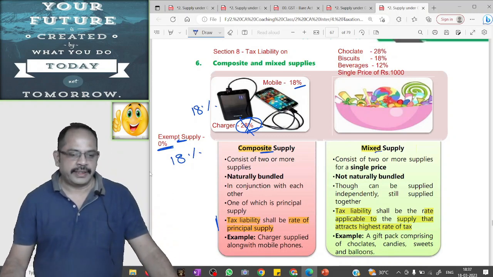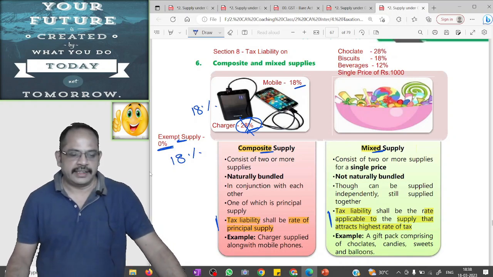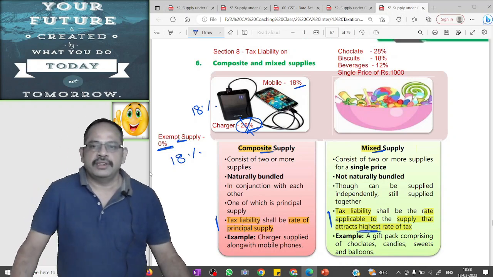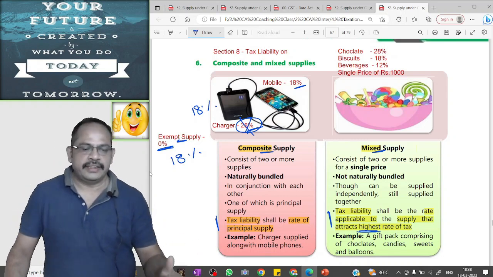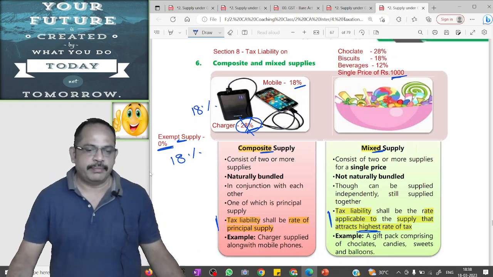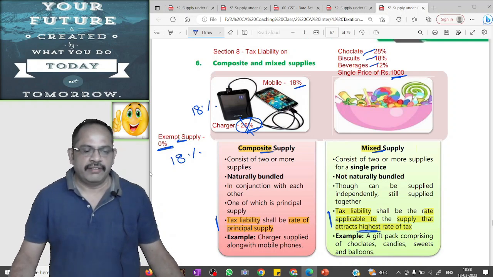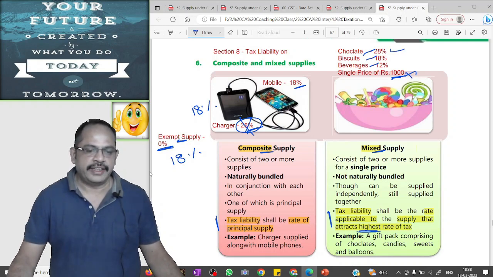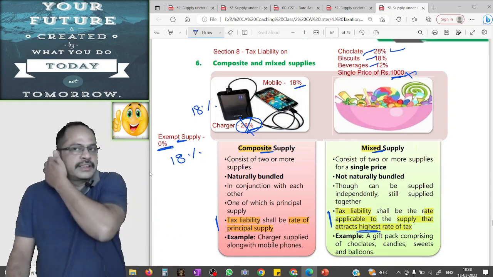When it comes to mixed supply, the tax liability is calculated at the rate applicable to the supply that attracts the highest rate of tax. For example, there is a mixed supply of chocolate, biscuit and beverages with a single price of rupees 1000. The GST rate of chocolate is 28%, biscuit is 18% and beverage is 12%. In this case, this mixed supply will be taxed at the rate of 28%, which is the highest rate of tax applicable in this mixed supply.